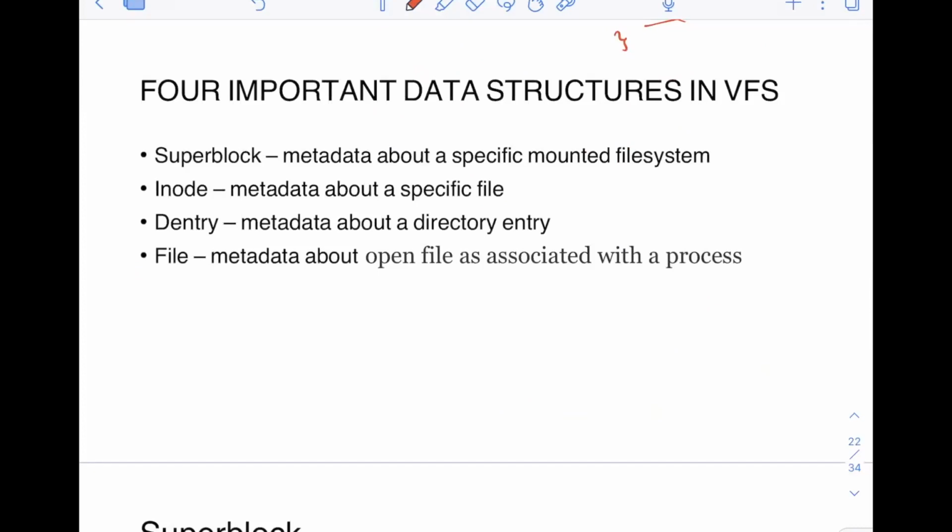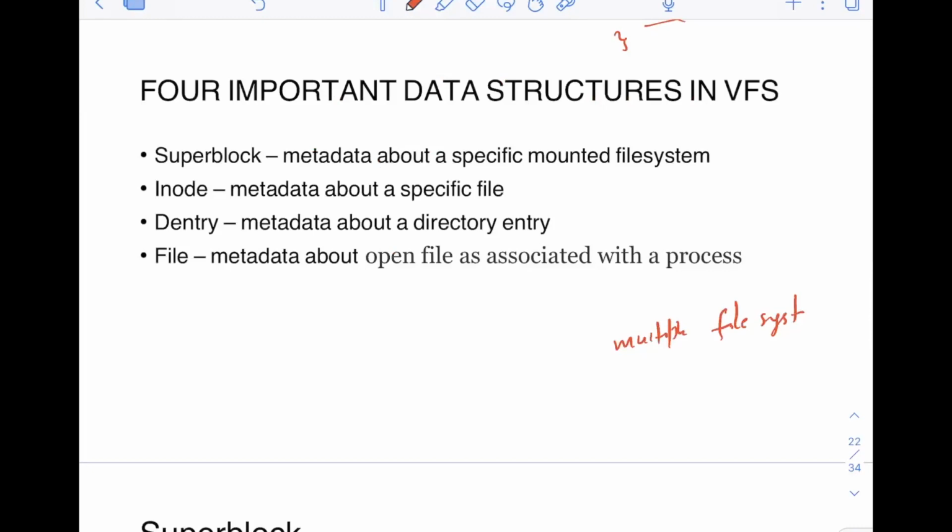Now there are 4 important data structures in VFS which make all this possible. As I told, one of the important uses of VFS is that you can have multiple file systems on your operating system, and these multiple file systems can be on multiple devices.